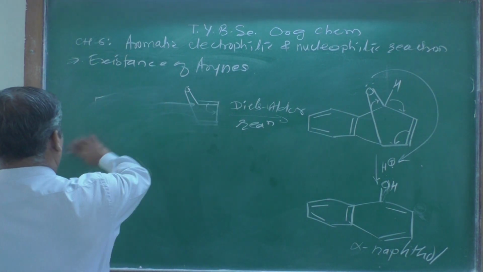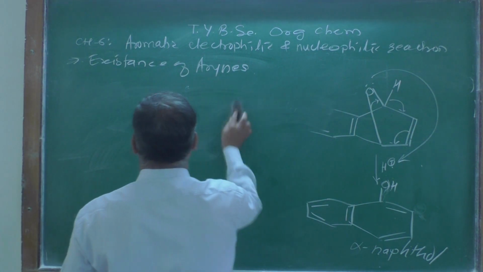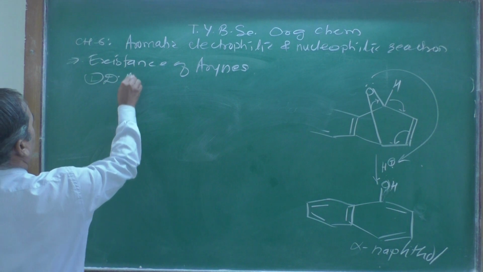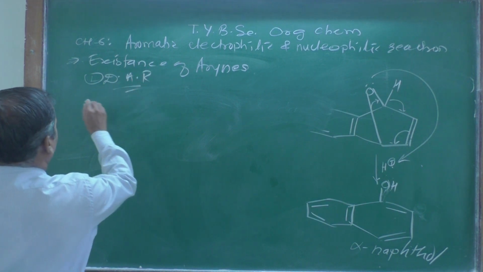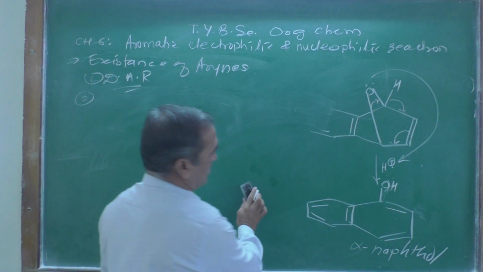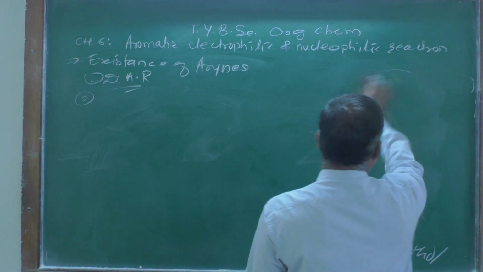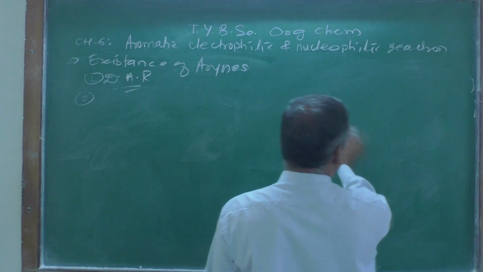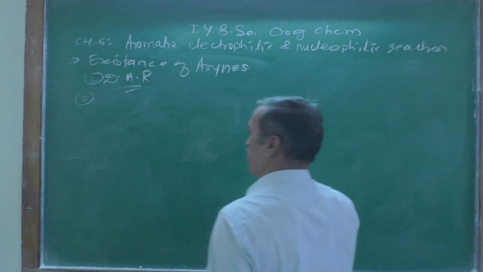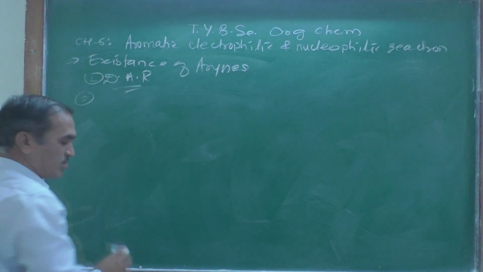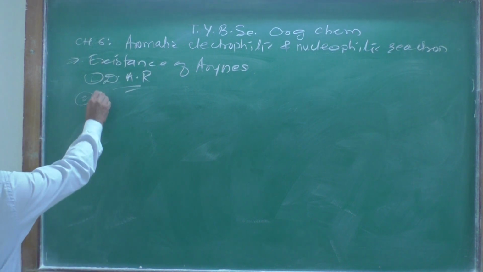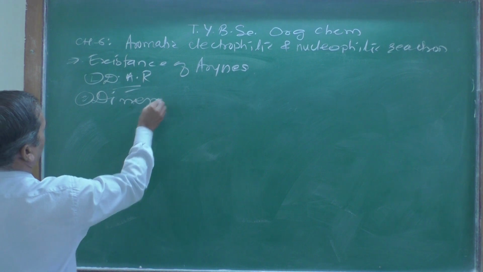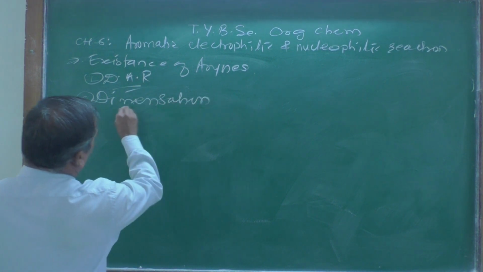Now let us look at the second evidence. The first proof we have seen is the Diels-Alder reaction. The second proof is when this benzyne reacts with another benzyne, and dimerization takes place over there.